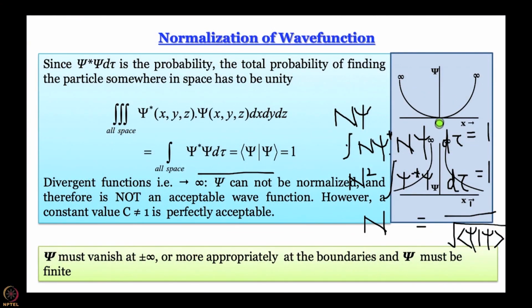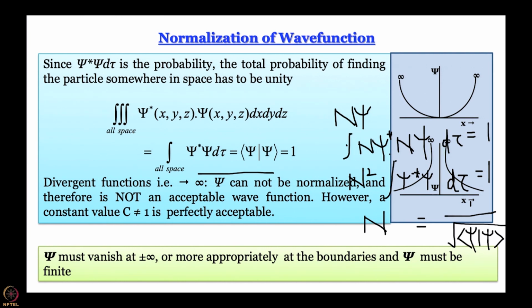So, it has to be bounded, right, and at the boundaries psi must be finite. So, functions like these two are not allowed. The first function is not allowed because at x equal to infinity the function becomes infinity. So, you can never integrate this function and get 1. Second function is also not allowed because it becomes infinity in the middle.